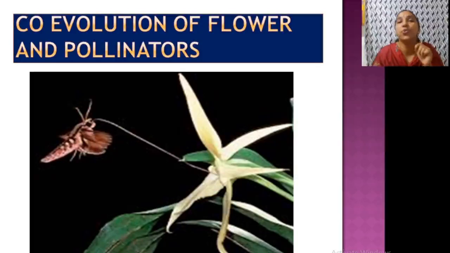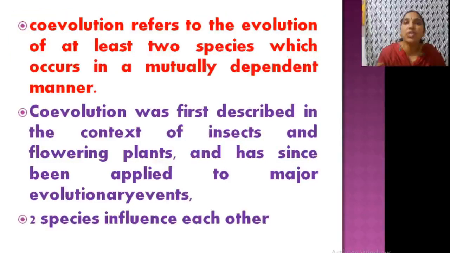So here we are going to discuss co-evolution of flower and pollinators. For that, you have to know what co-evolution is. Co-evolution is the evolution of at least 2 species which occurs in a mutually dependent manner. Understood? For example, grasses and cow are 2 species. They are mutually dependent. How are they dependent? Cow needs grass, and the cow dung or animal waste are the nutrients for the grasses.